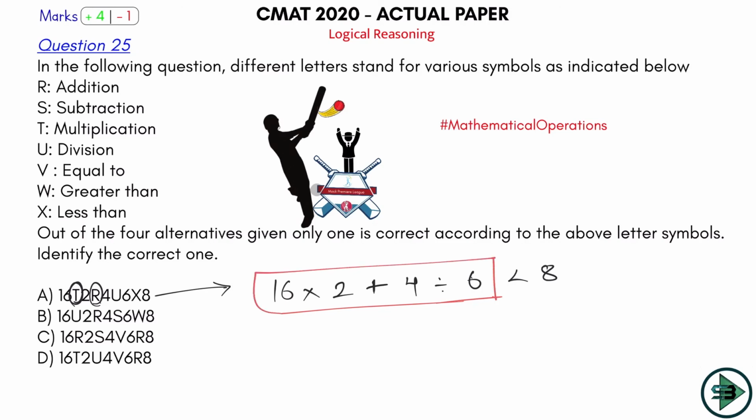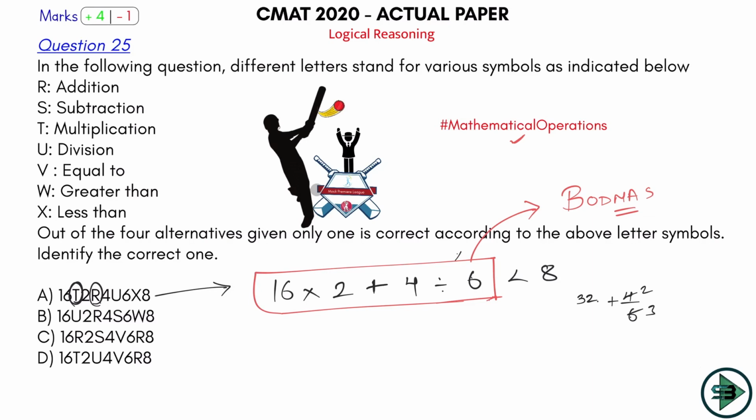What will you apply now here? BODMAS. Bracket, division, multiplication, addition, subtraction. That's how we started the class on mathematical operation. So those of you who don't know this, go to our YouTube classes on mathematical operation and you will get to know how to deal with such problems. So let's solve this now. First division will be there. So this becomes 4 divided by 6, then plus 16 into 2, that is equal to 32. Division, 2 to the 4, 2 3s are 6, 32 into 3, 96, plus 2, 98 divided by 3.